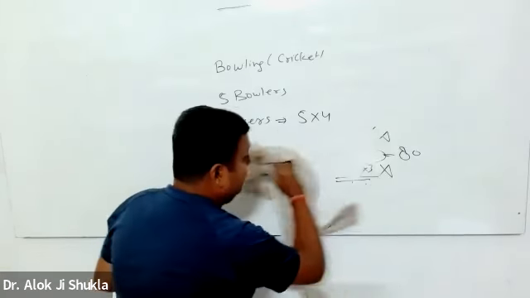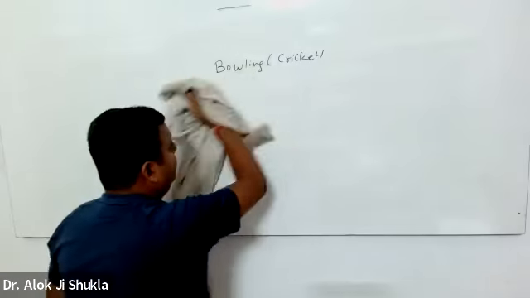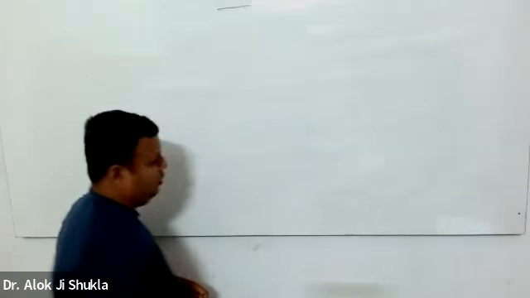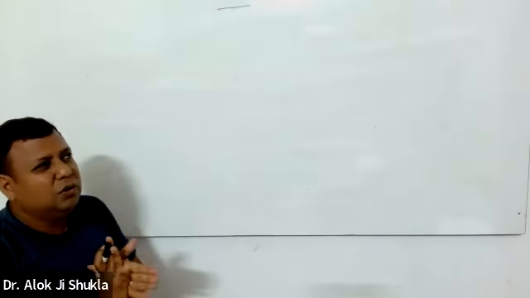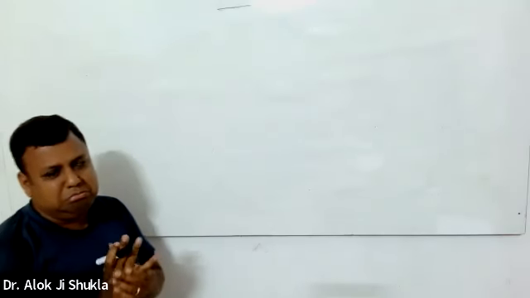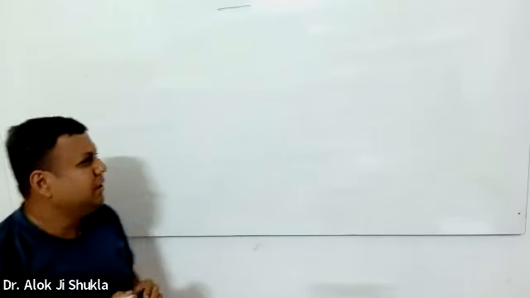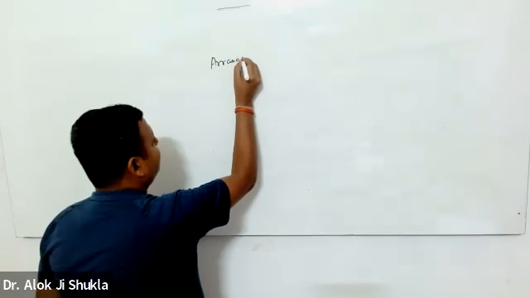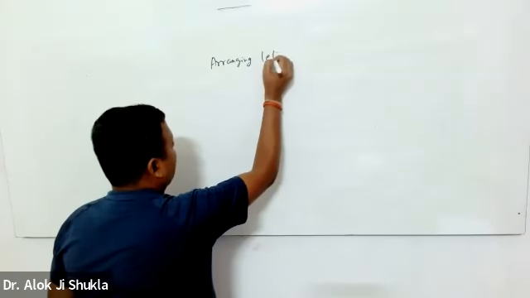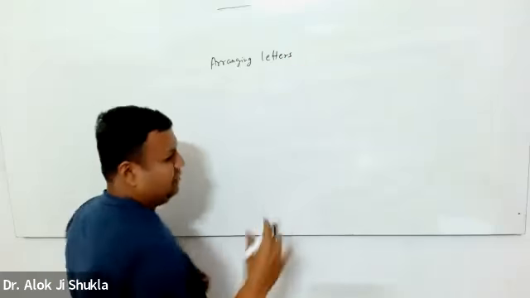Now let's come to some special cases of permutation. One of the most interesting problems is arranging letters or digits or objects, whatever.